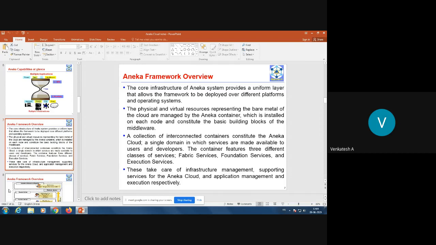The container features three different classes of services: fabric services, foundation services, and execution services. So when I say Aneka container, it provides three types of services: fabric, foundation, and execution services. In the next slide, we'll see what those services are. These services take care of infrastructure management, supporting services for the Aneka cloud, and application management and execution separately.